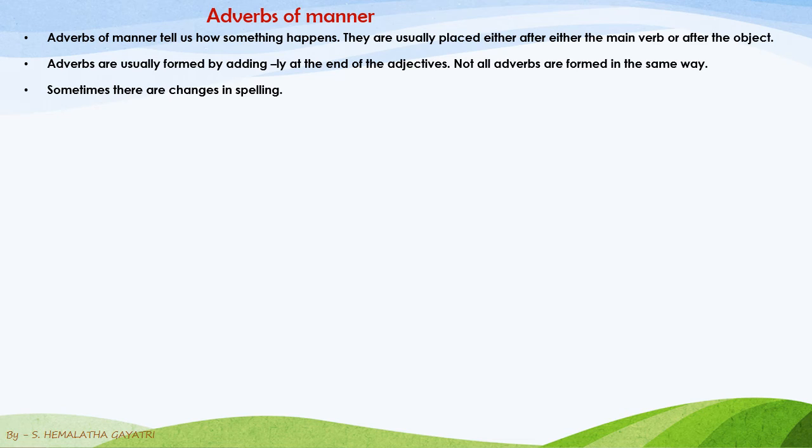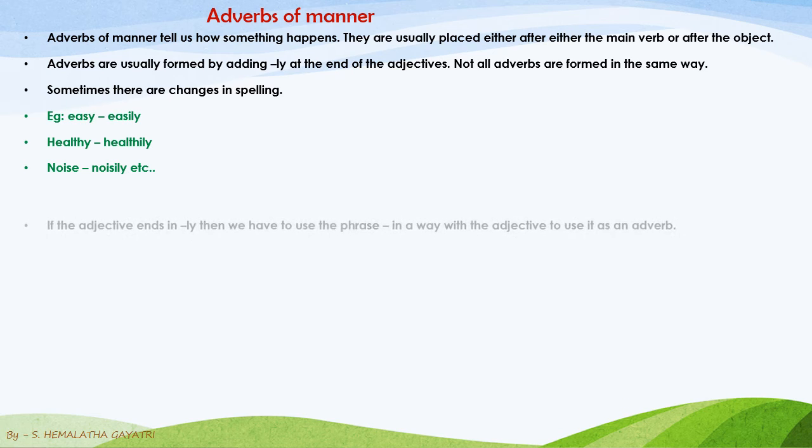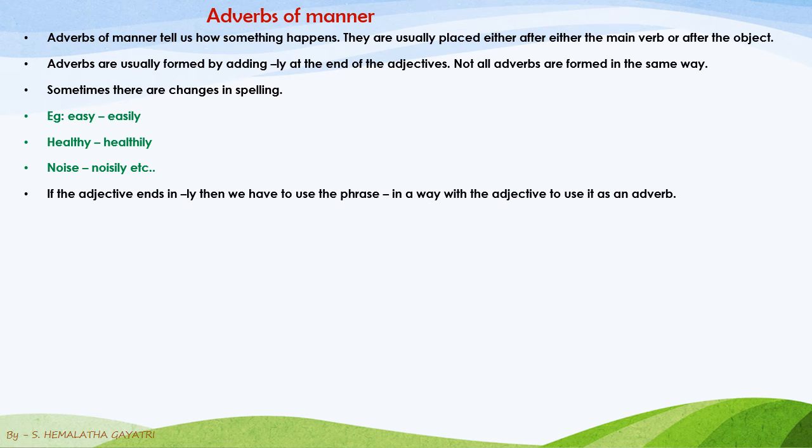Sometimes we have to make changes in spellings. How is that? See these examples. Easy is an adjective. There you are putting ly and the spelling is changed to ily. When you change easy to easily, healthy to healthily, noisy to noisily, you are going to make changes in spellings even when you are adding ly.